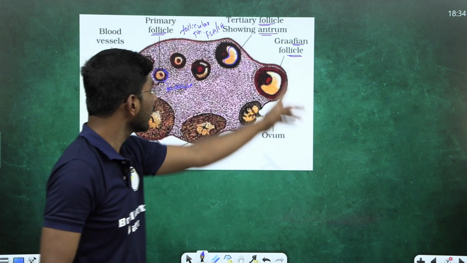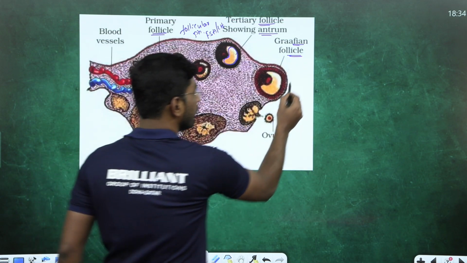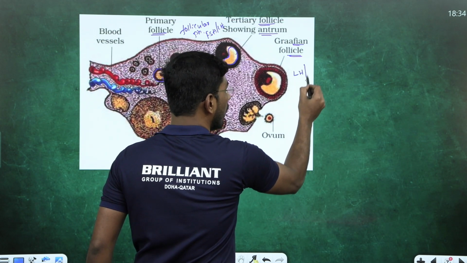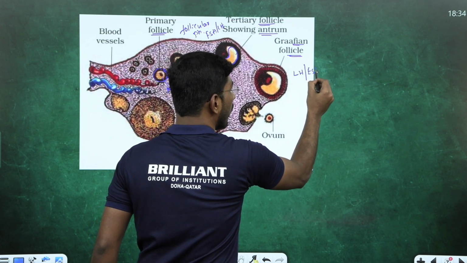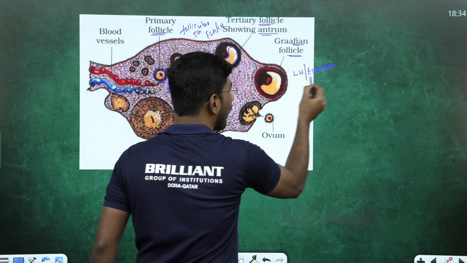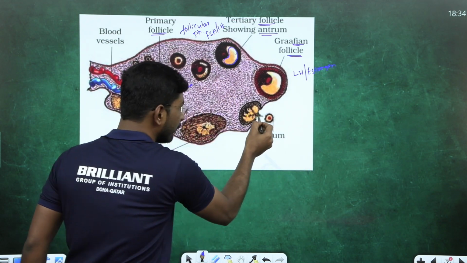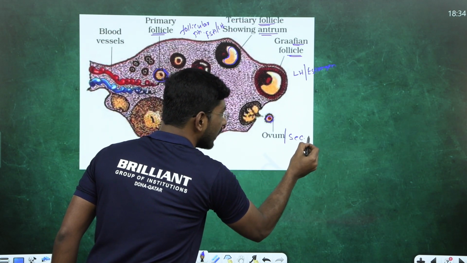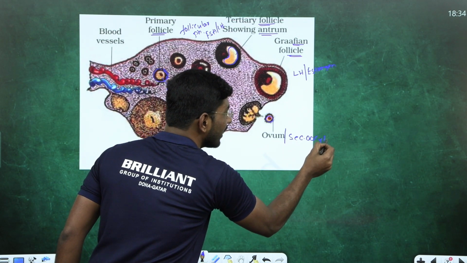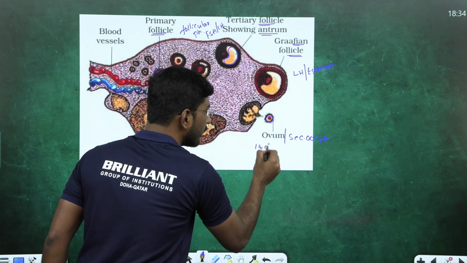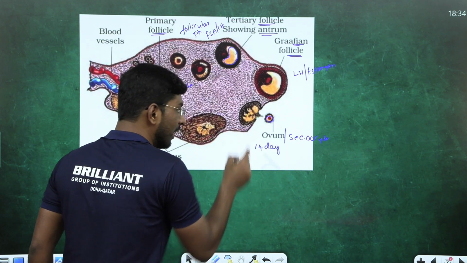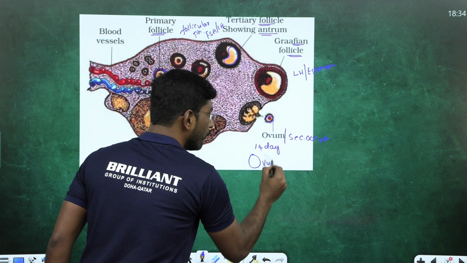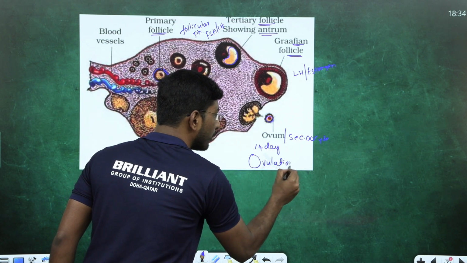Now what happened? Graafian follicle. On this Graafian follicle, LH hormone and estrogen hormone both act. This Graafian follicle ruptures, and the ovum, also called the secondary oocyte, is released on the 14th day of the menstrual cycle. This process is called what? Ovulation. I hope you understand.